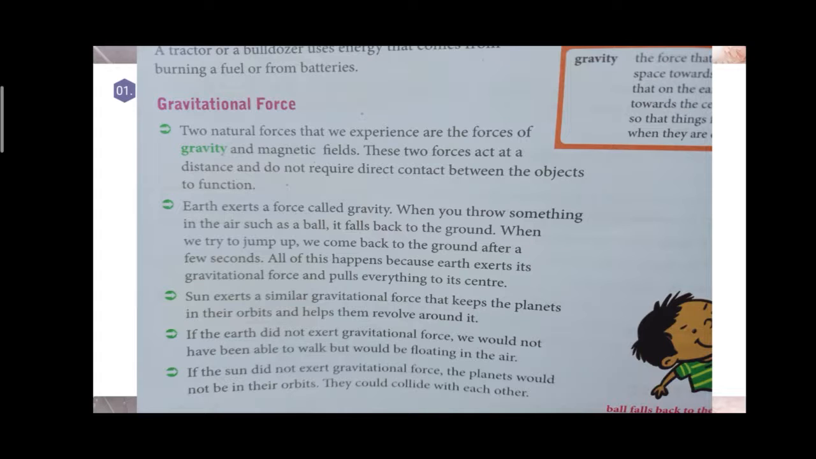Collide means they will push each other. They will come in direct contact with each other.